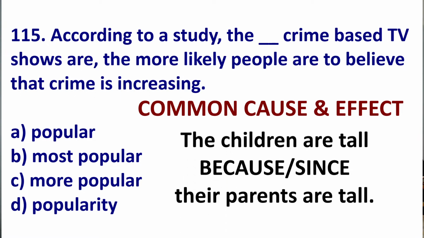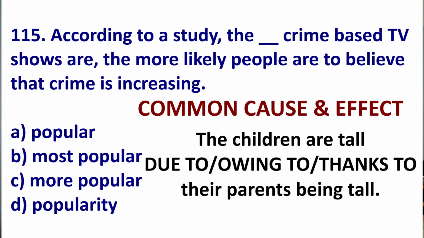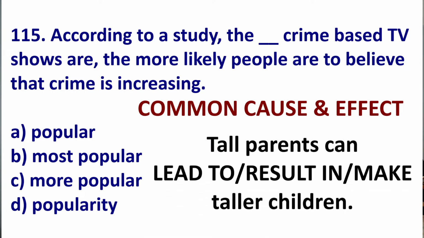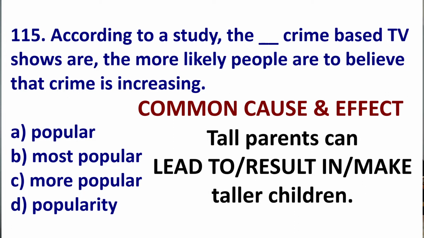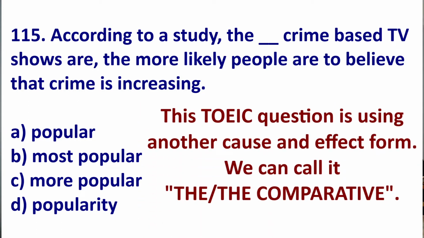The children are tall because or since their parents are tall. Children are tall due to or owing to their parents being tall. Tall parents lead to or result in taller children. If a child's parents are tall, the child will likely be tall. These are all cause and effect examples.